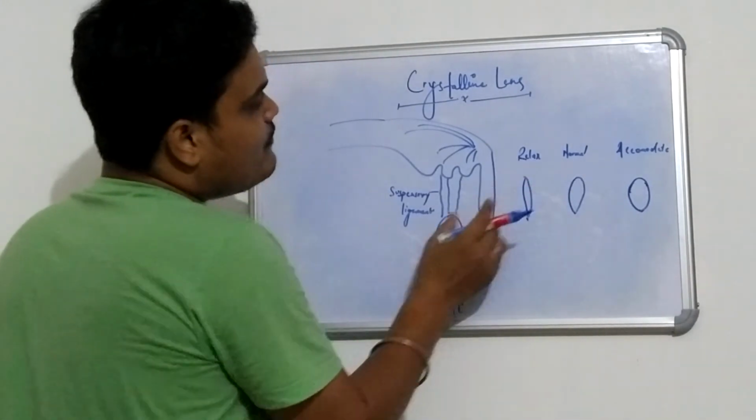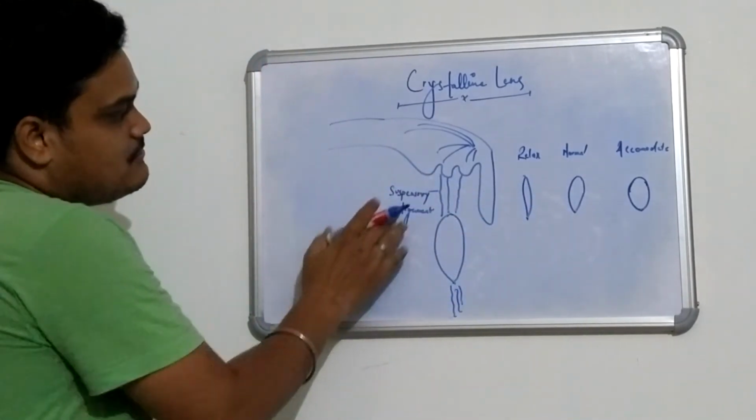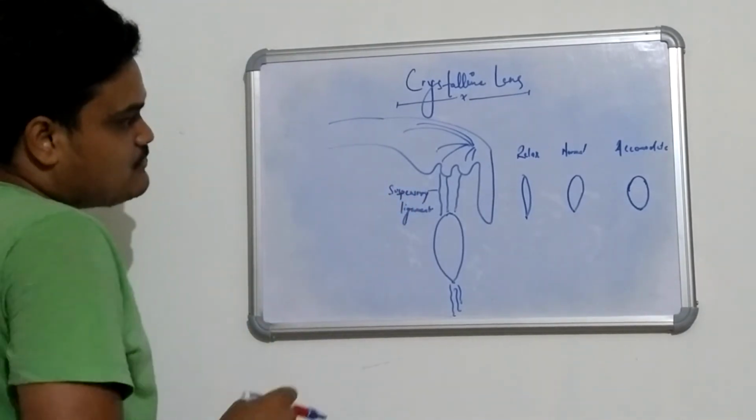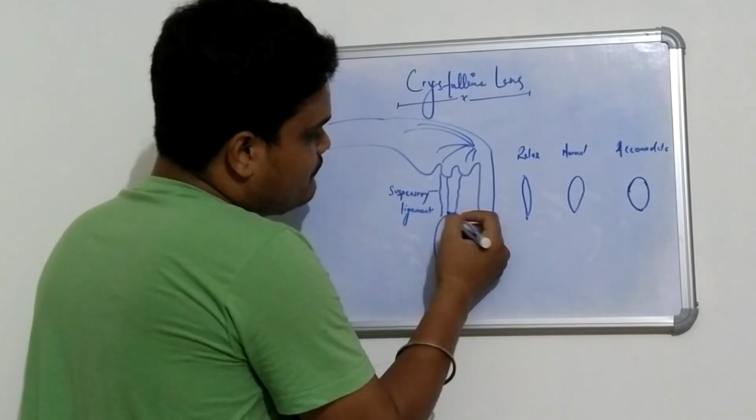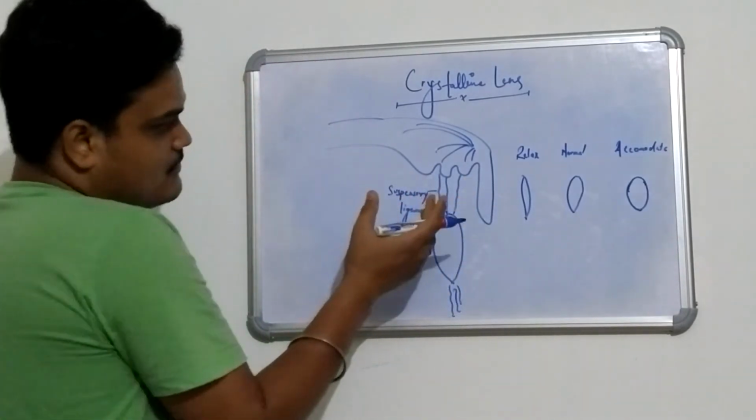Now how will you correlate this with muscular action? I would like to give you the example of the biceps.